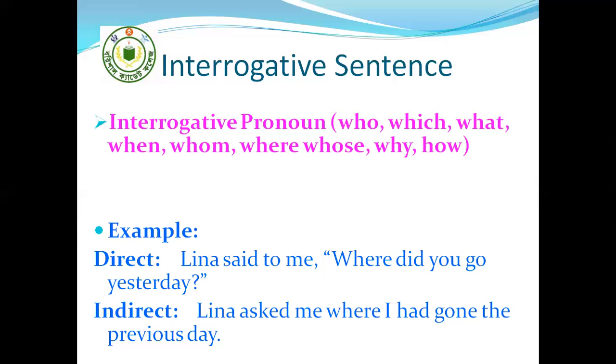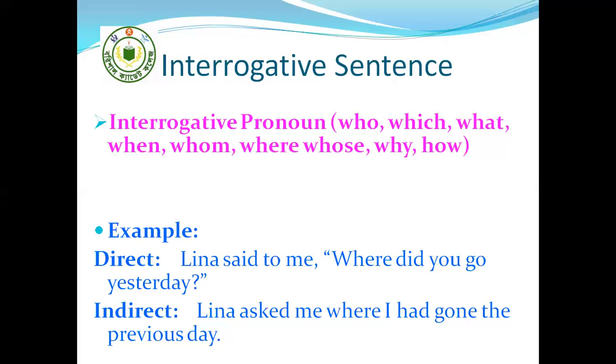Cadets, in interrogative sentences, there are two common mistakes you make. First one, you use that after the reporting verb. But remember, in an interrogative sentence, there is no place for that. So don't use it. Another thing, when you complete the indirect speech, you put a question mark at the end of the sentence.